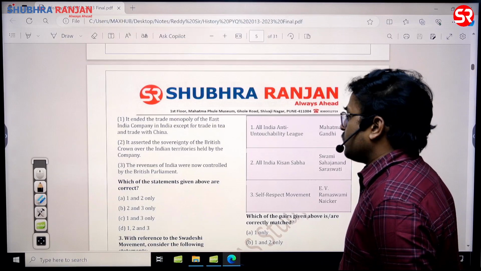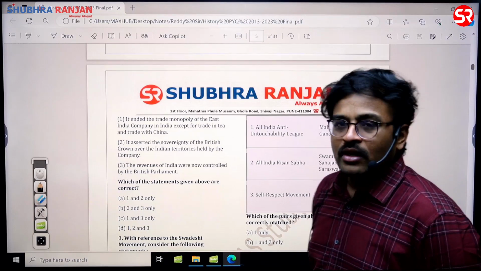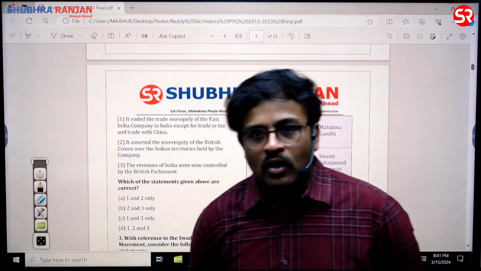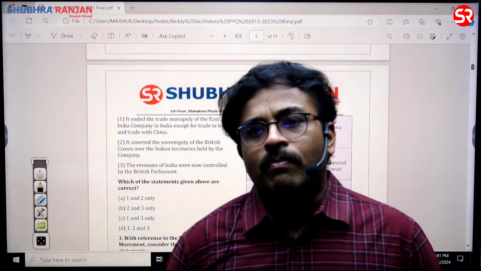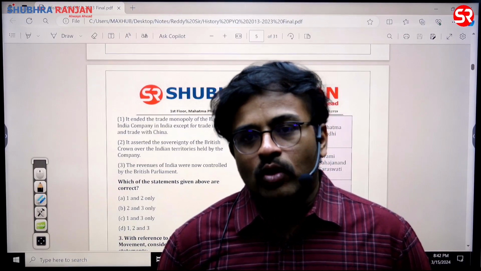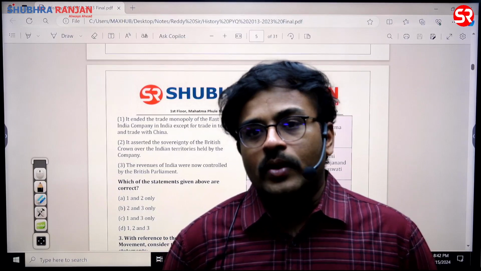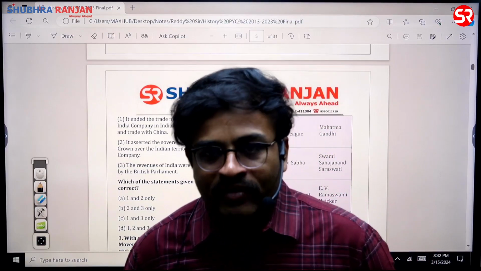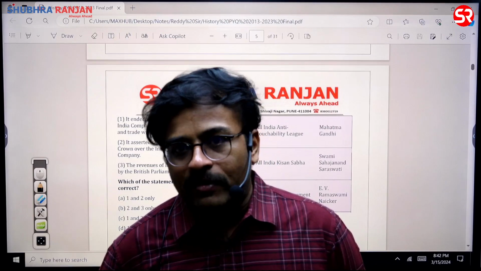Statement 1: the revenues of India were now controlled by the British Parliament. That is a wrong statement, primarily because from 1784 on, the revenue matters of India were being looked after by the Board of Control, sir. So the parliamentary intervention in the revenue matters is not clearly stated in any of the acts. There was no parliamentary oversight here.